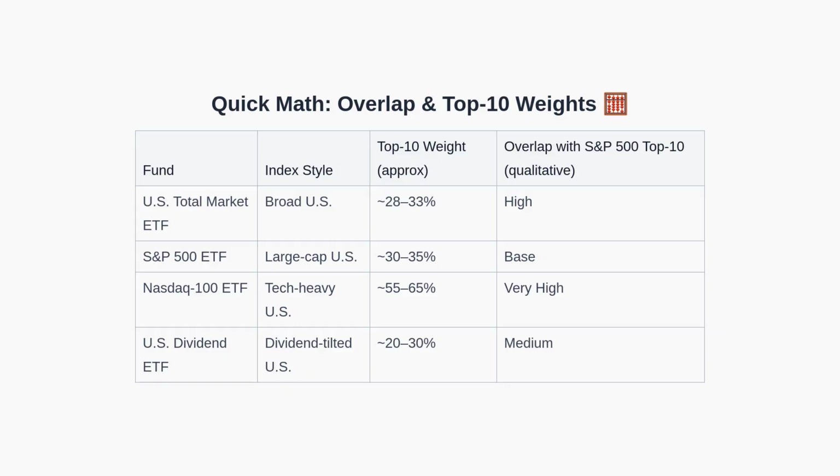Next, some rough, illustrative figures. Broad U.S. total market funds often carry around 30% in the top 10 holdings, similar to the S&P 500. The Nasdaq 100 significantly concentrates in its top 10, often surpassing half of the fund. Dividend-tilted funds can still hold many of the same large-cap names. Qualitatively, the overlap of these top holdings with the S&P 500's top names is high to very high. These are approximate ranges for educational purposes and will vary by date and provider.